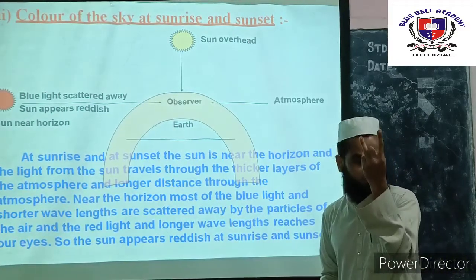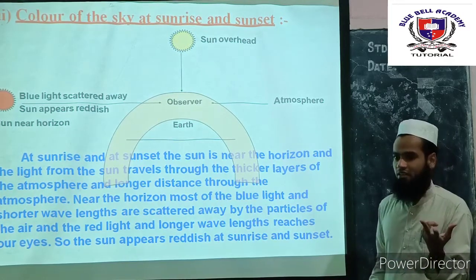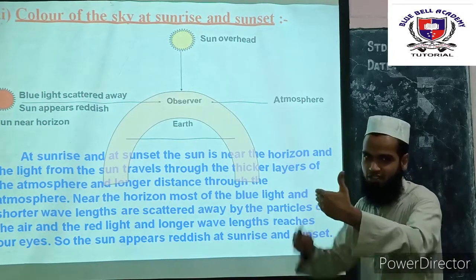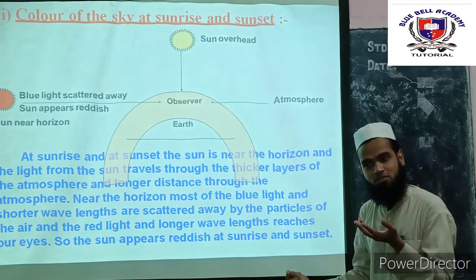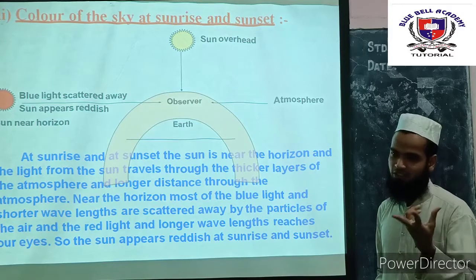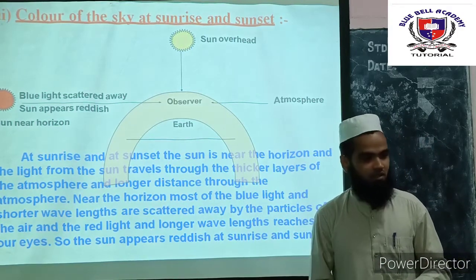If the particle sizes are medium, then it scatters which light? Red light. So the sunlight has to travel the longer distance, and it has to send a longer wavelength of light. The longer wavelength of the light is mainly the red light. So during the sunset and the sunrise, the color of the sky will appear red.